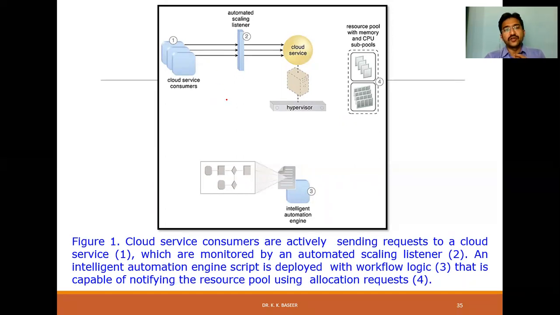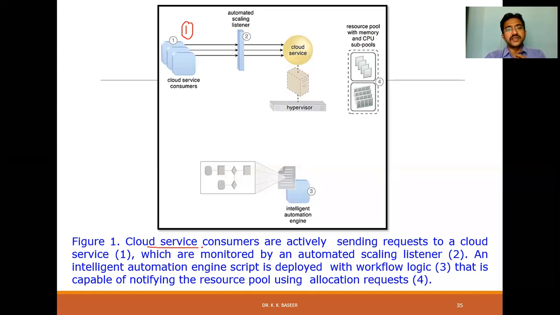If you see the graphical representation, we have two graphical representations clearly mentioned. In this one, we are talking about a total of 4 steps. The first is the cloud consumer. The second, the automatic scaling listener. The third is the intelligent automation engine. And the fourth one, the resource pool with memory and CPU subpools.